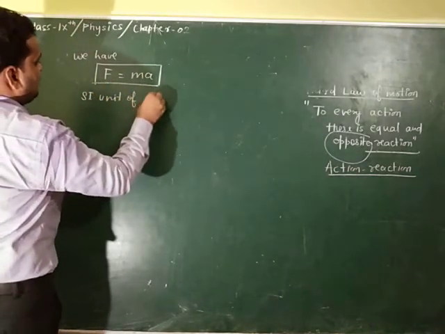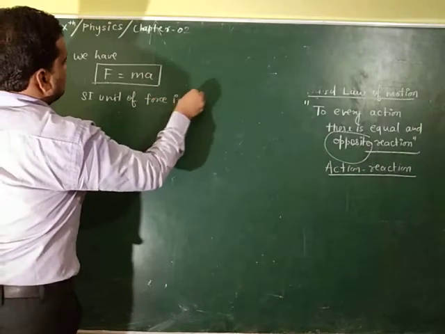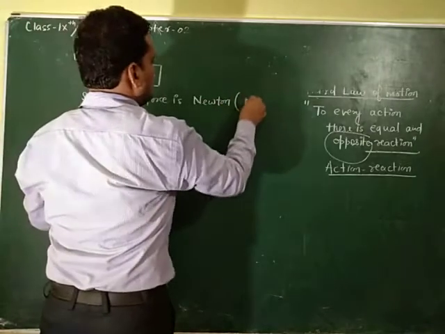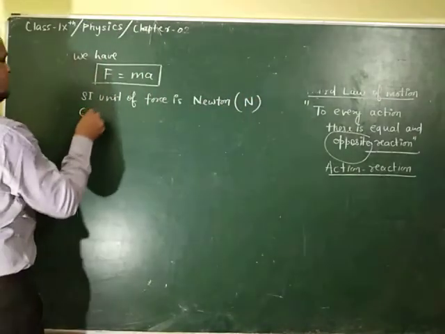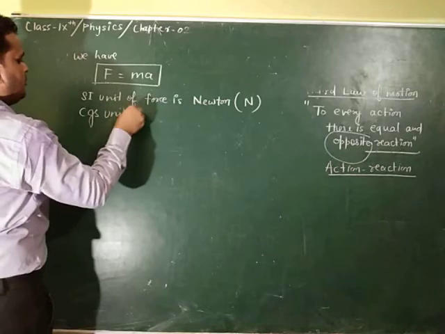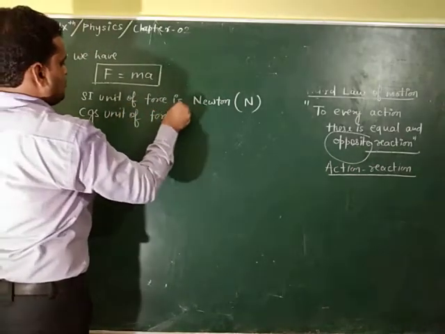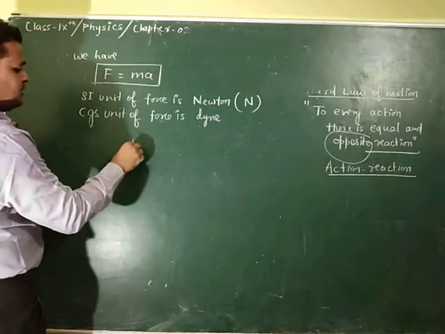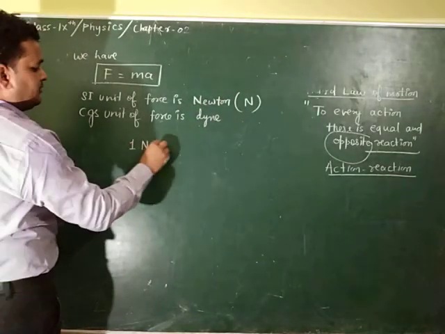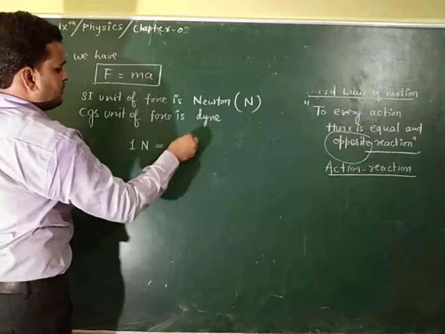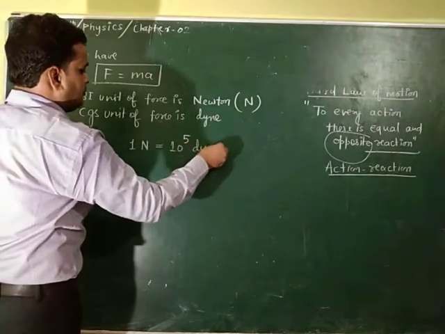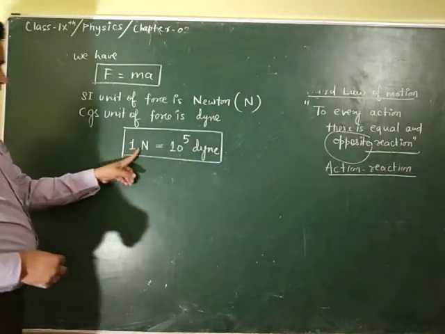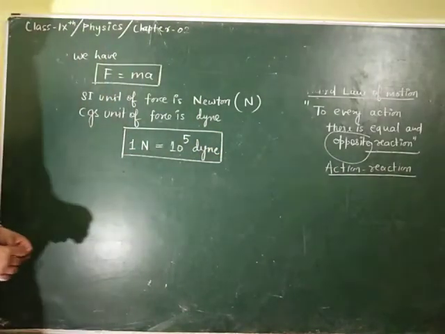The SI unit of force is Newton, denoted by N. And the CGS unit of force is dyne. And there is a relation between Newton and dyne. 1 Newton is equal to 10 to the power 5 dyne. I will also explain how this relation comes about.